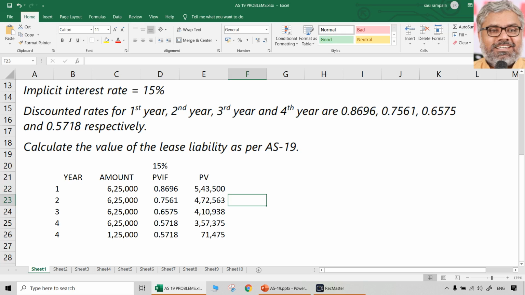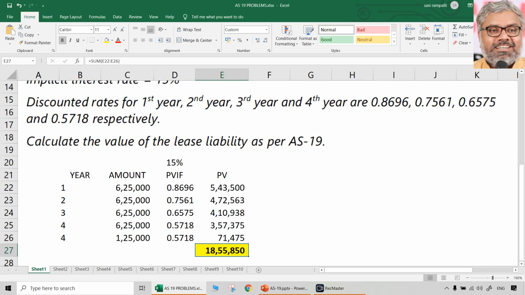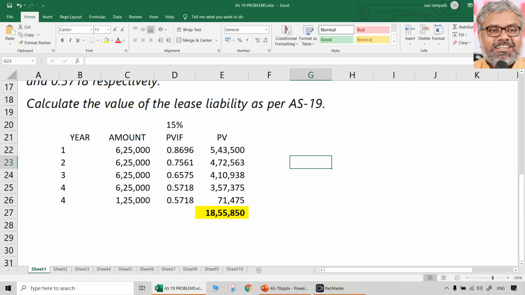So multiply these lease rentals with respective discount factors and find out the present value of that for 4 years separately. And also the present value of the guaranteed residual value. After you total all these things, what we get, 18,55,850, that is the present value of minimum lease payments. Because minimum lease payments is nothing but lease rentals plus guaranteed residual value. So we have taken exactly the present value of those minimum lease payments, which came to